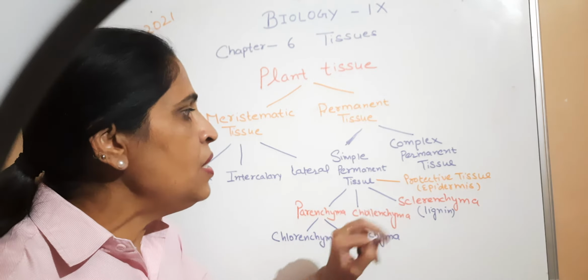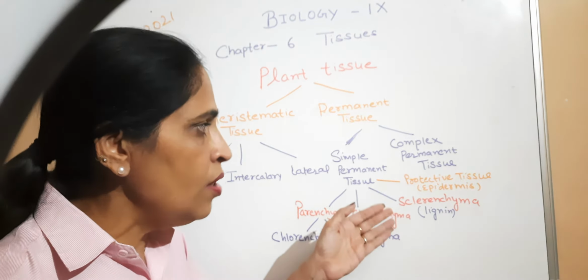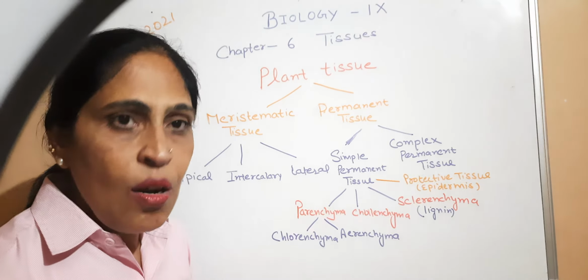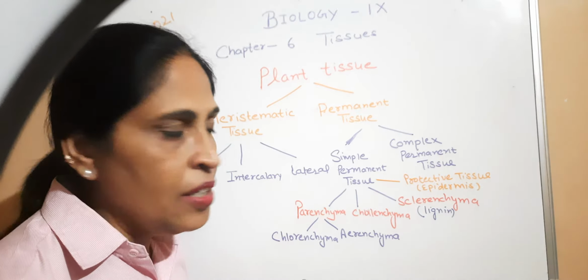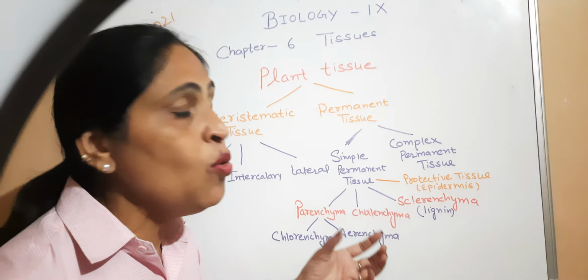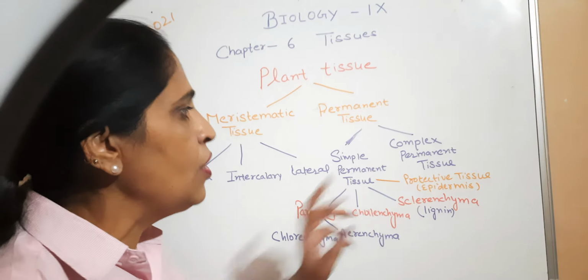The cells of the epidermis have thick walls on the outside and thin walls on the inner side. The epidermis also has a waxy coating that makes the plant waterproof.